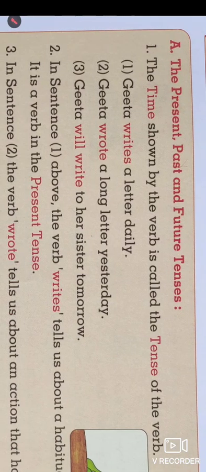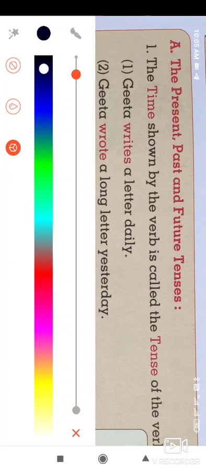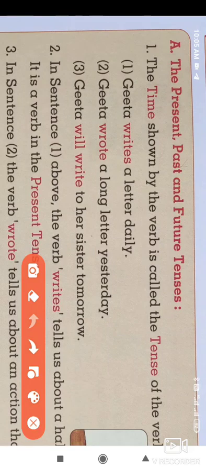Let us look at the first example, that is Geeta writes a letter daily. So the process of writing letters happens daily. Geeta wrote a long letter yesterday.